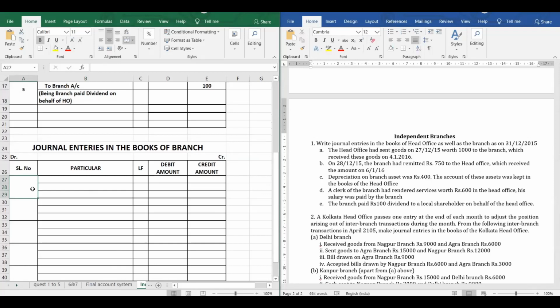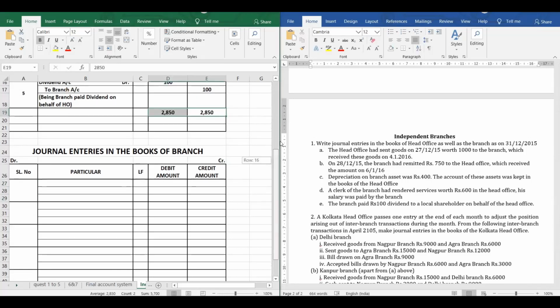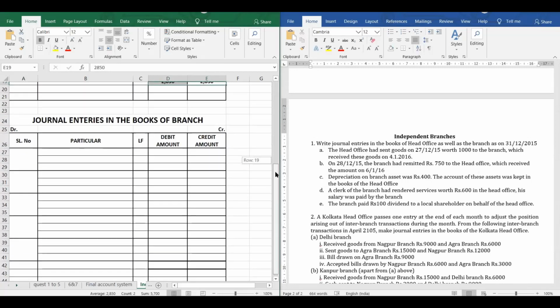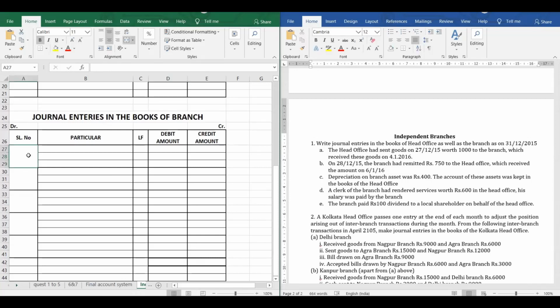For the first one, as I said, goods sent but not received. So we have already done the journal entry of head office. Now let us go with the journal entry of branch. There is no entry because it is 31st December 2015. On that date, there is no entry in the books of branch because it is not received. Same in case of cash in transit. So there will be no entry.